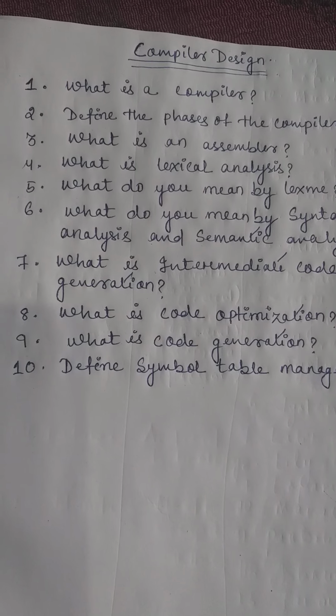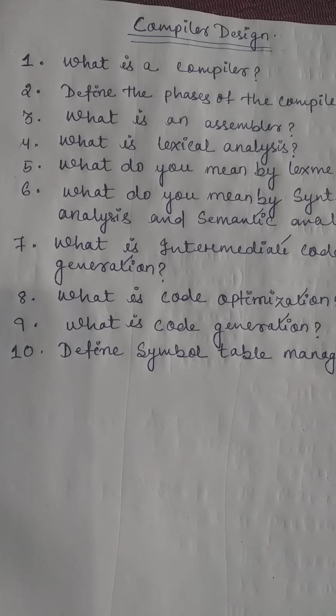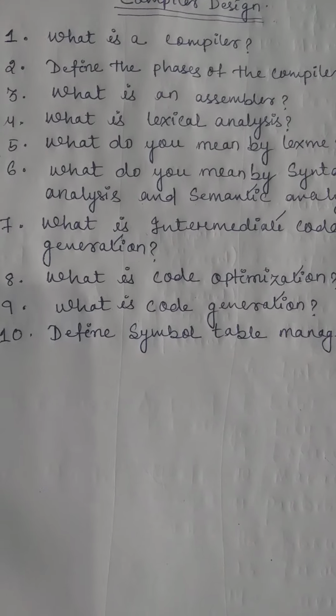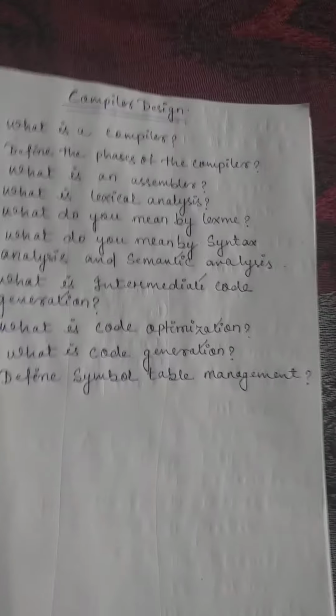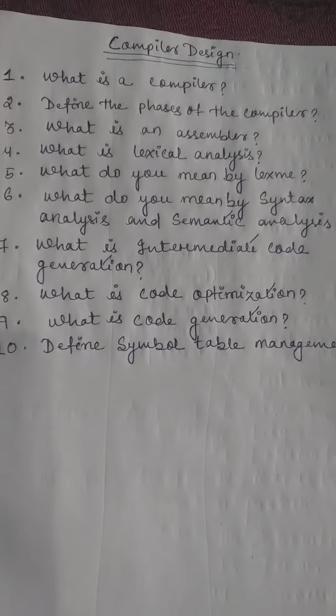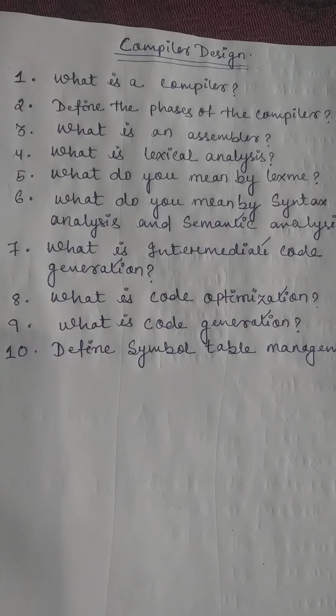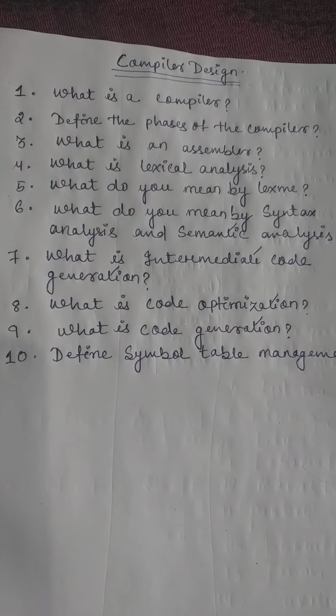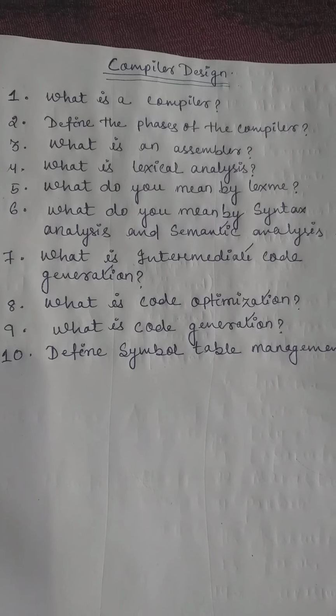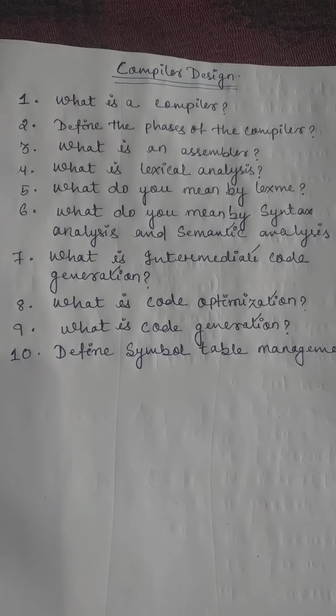Secondly, a language denoted by a regular expression is said to be a regular set, which is defined by lexemes. So lexeme comes out from lexical analysis, and lexical analysis is the first phase of the compiler.